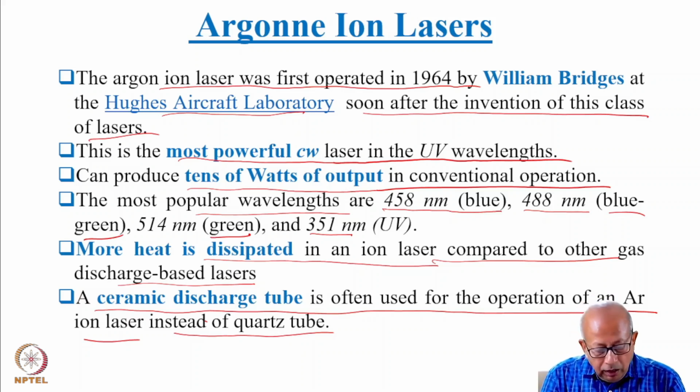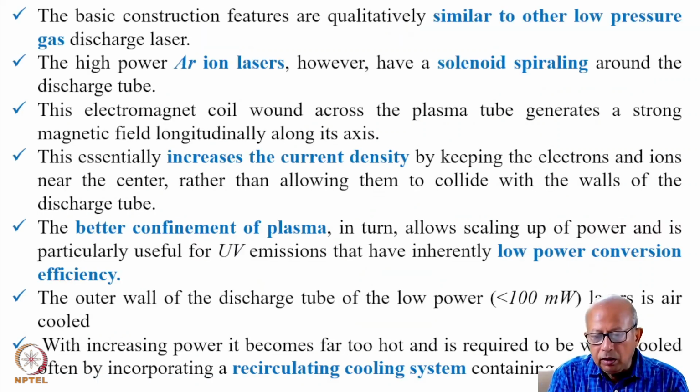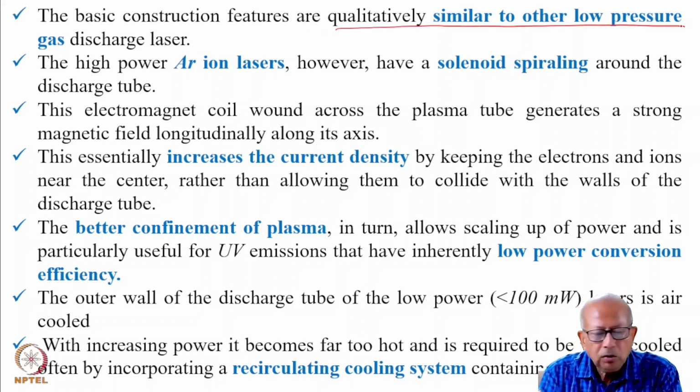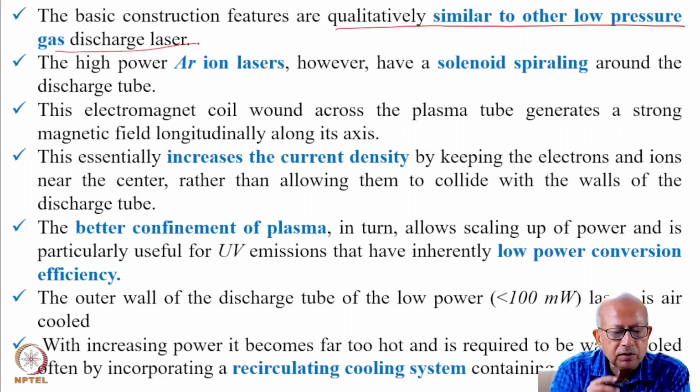That's why a ceramic discharge tube is often used for the operation of argon ion laser. The basic construction features are qualitatively similar to other low pressure gas discharge tubes.